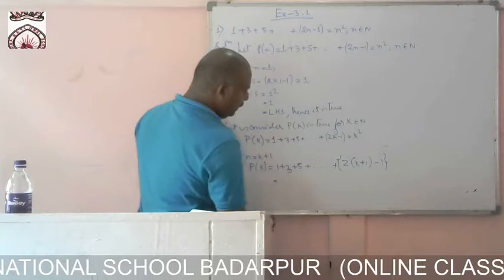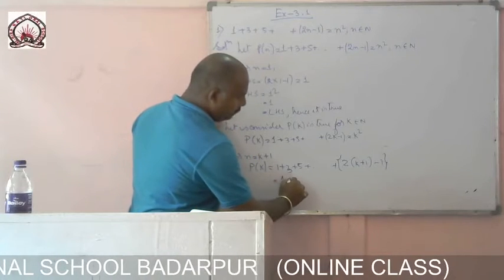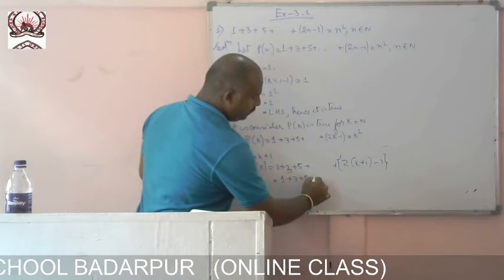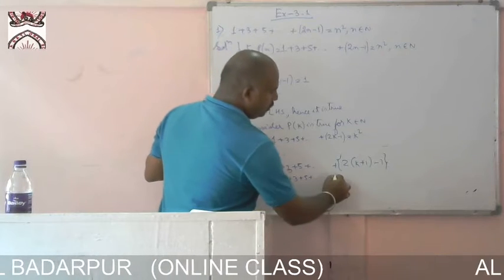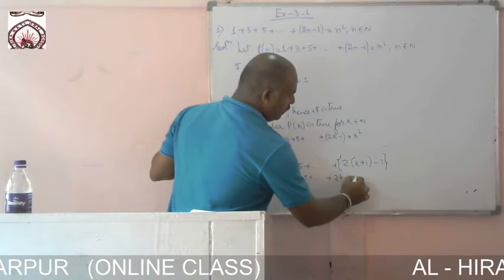Now this is equal to 1 plus 3 plus 5 plus dot dot dot plus (2k minus 1).